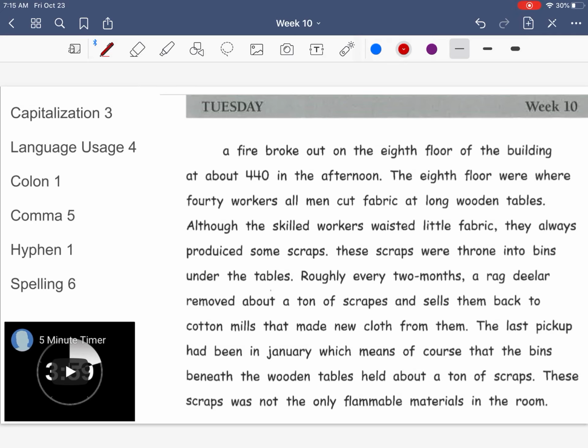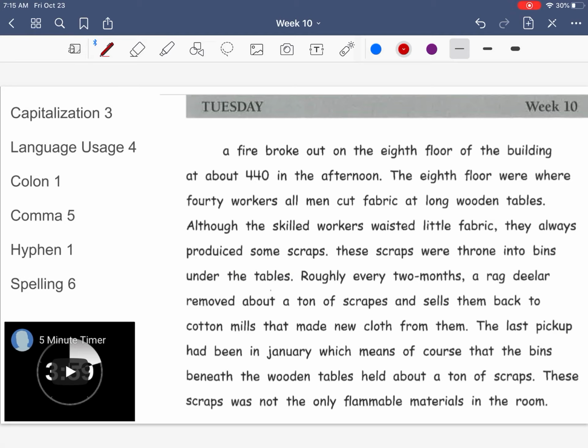Roughly every 2 months, a rag dealer removed about a ton of scraps and sells them back to cotton mills that made new cloth from them. The last pickup had been in January, which means, of course, that the bins beneath the wooden tables held about a ton of scraps. These scraps was not the only flammable materials in the room.